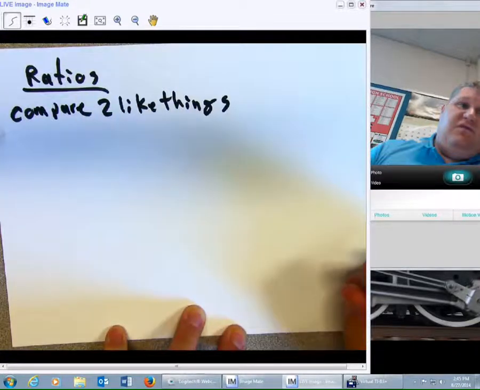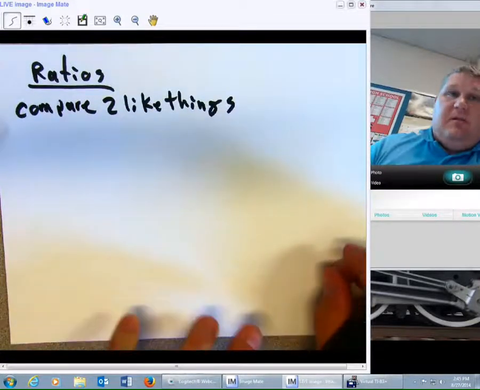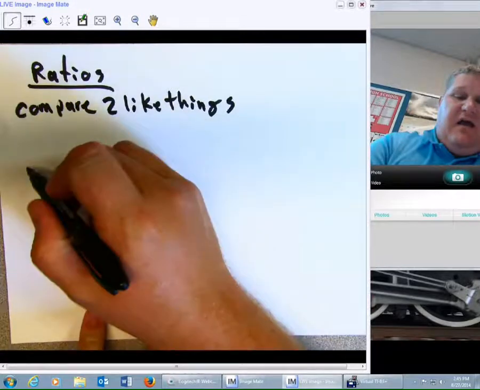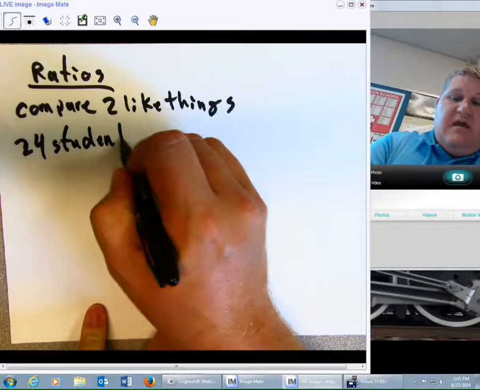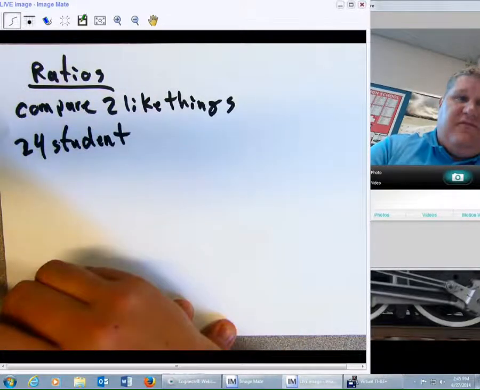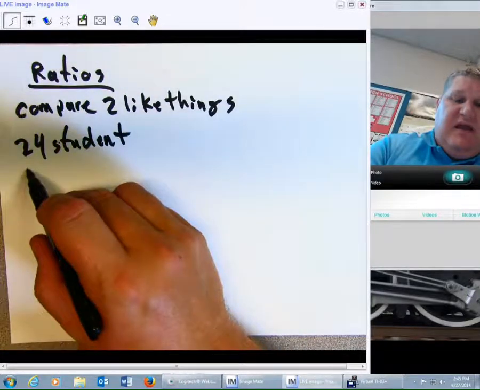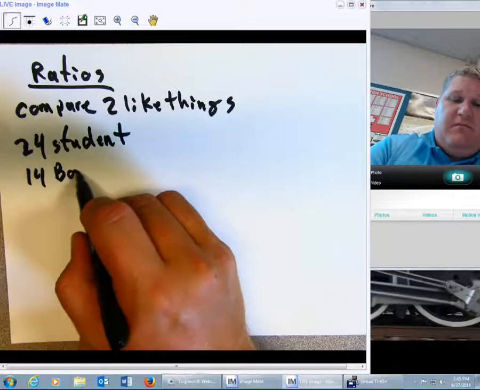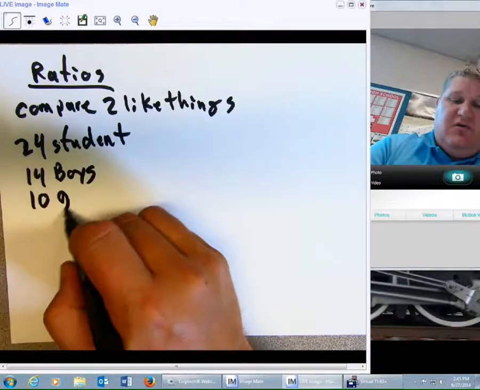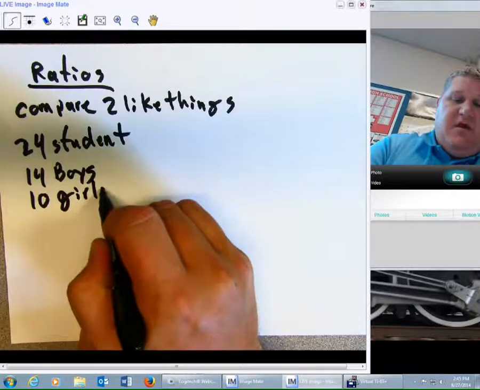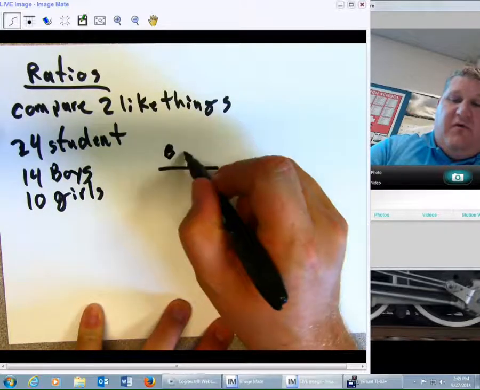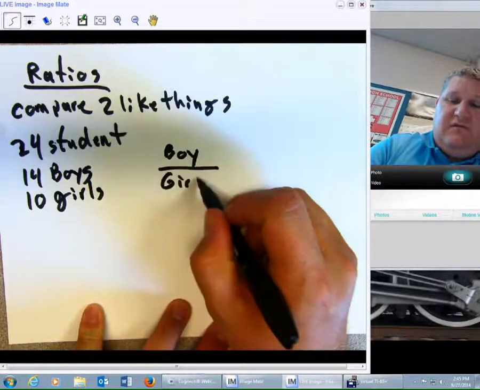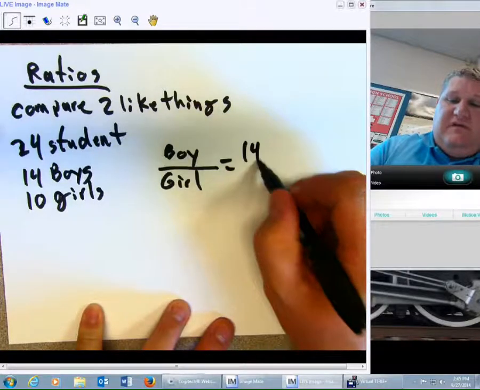So for example, let's say I have a class of 24 students, and I have, let's say, 14 boys, and therefore I would have 10 girls. I would say that the ratio of boys to girls would be 14 to 10.